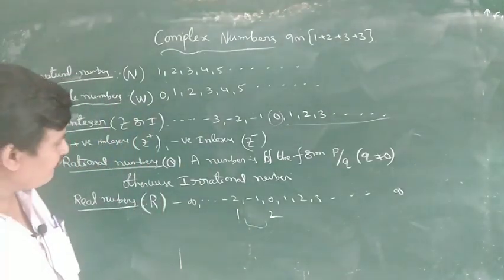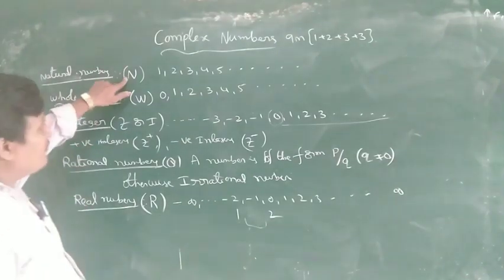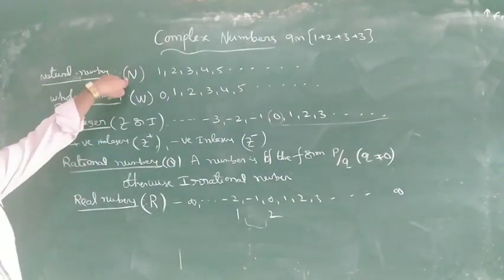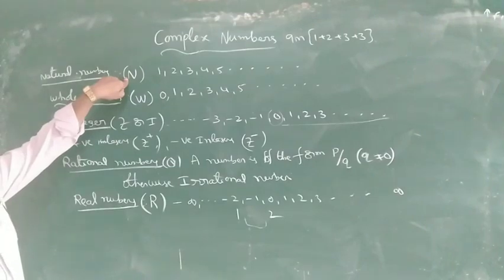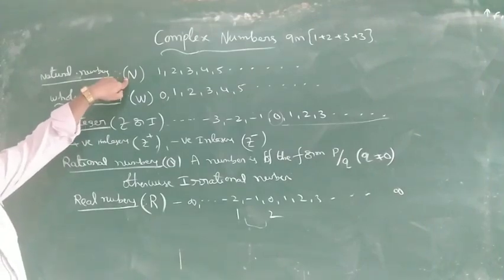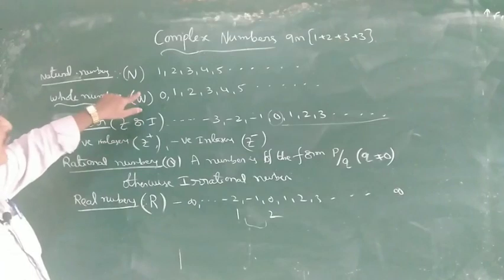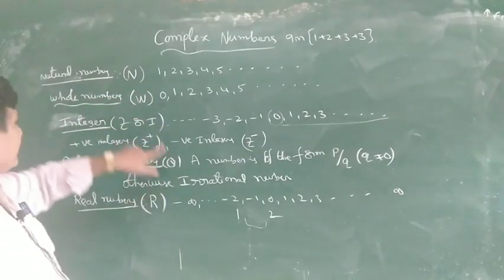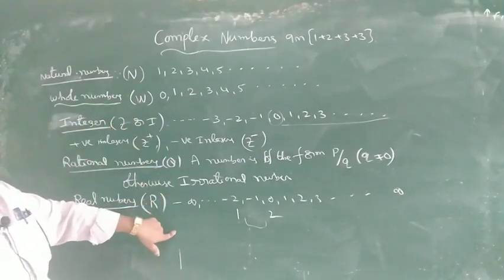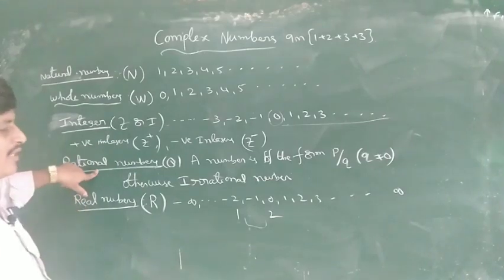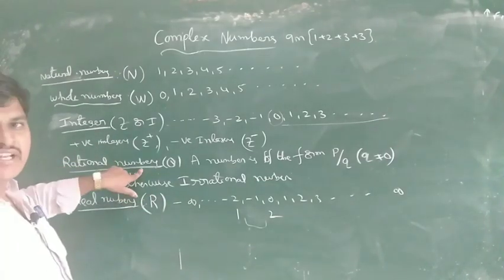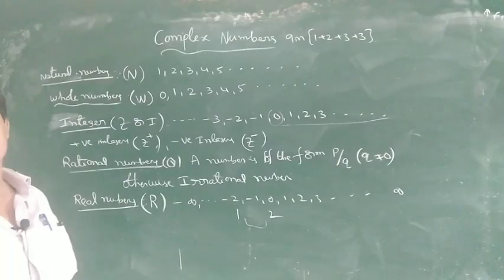Every natural number is a real number. Every whole number is a real number. Every integer is a real number. Every rational number is a real number. Every irrational number is a real number.